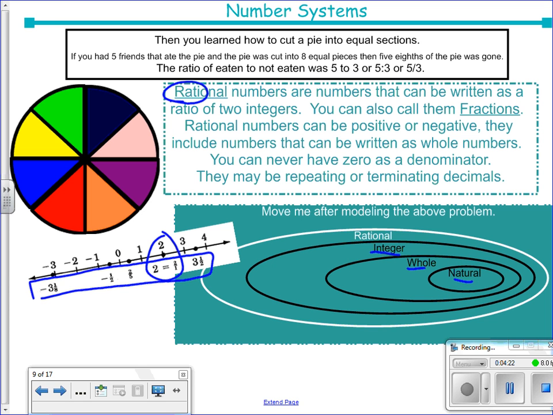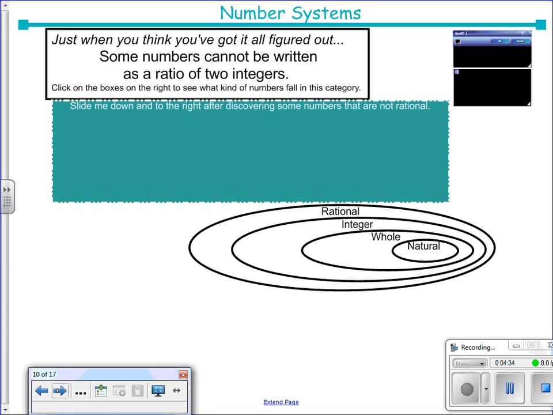Now we need to go ahead and give all of these a name. And again, we call these the rational numbers. But there's a set of numbers that aren't included in our rational numbers. And I like to call them the big, ugly decimals.